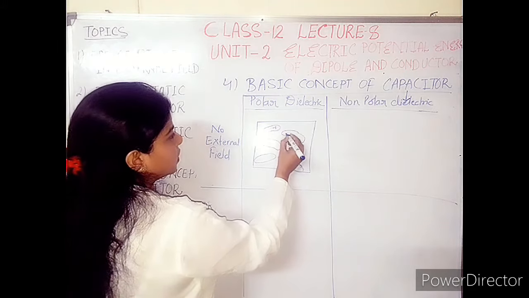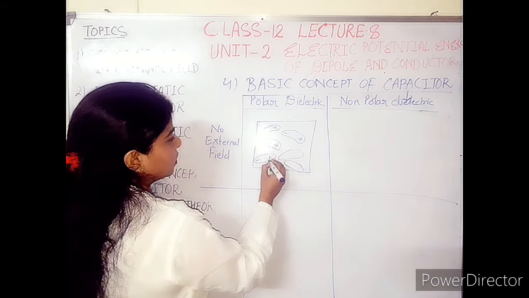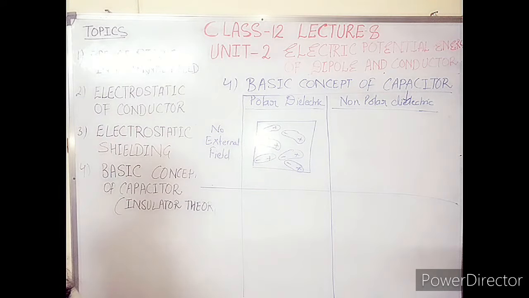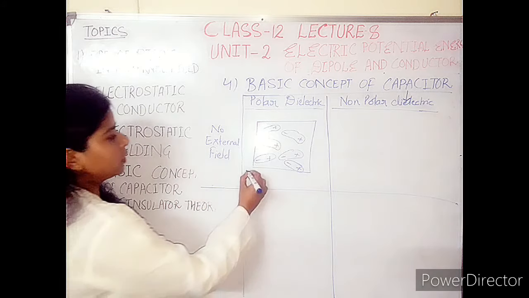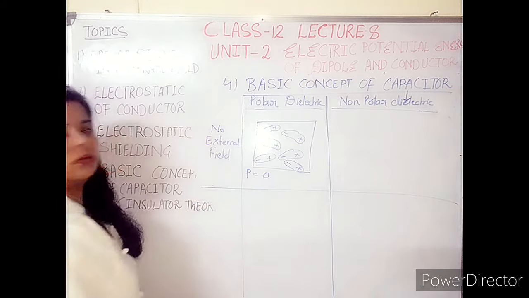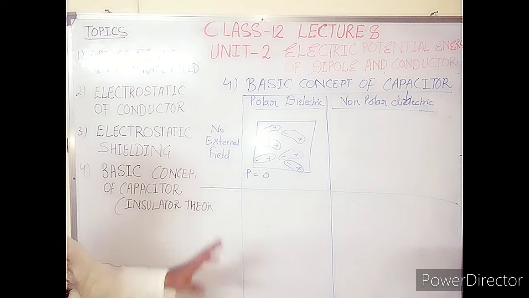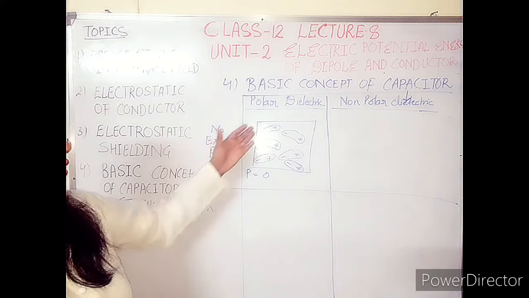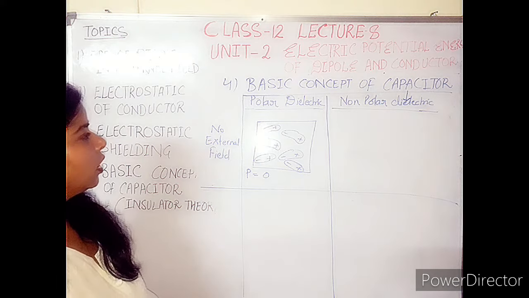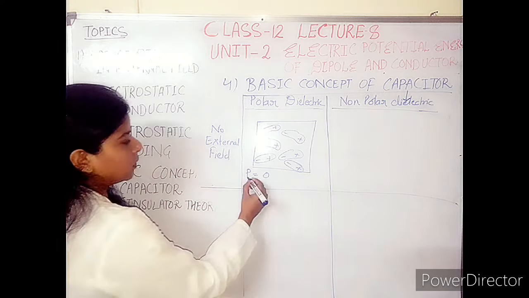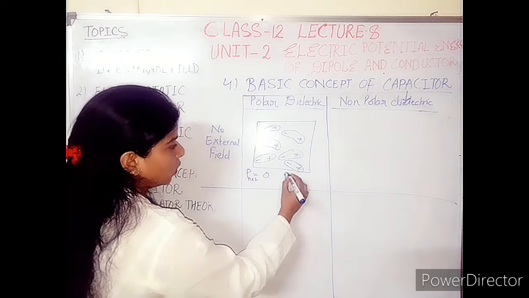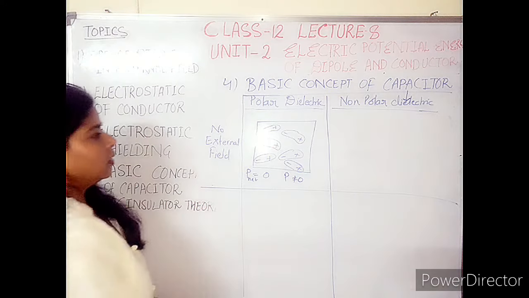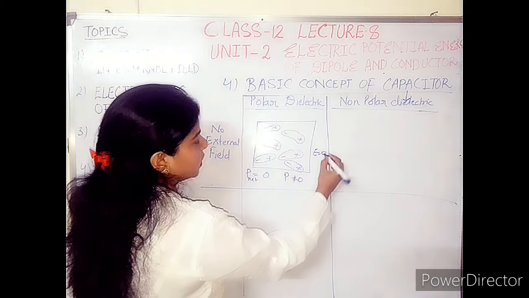So this one is minus, plus, minus, plus, and so on. This forms a dipole. Corresponding to it, the dipole moment P is equal to 0. There is no net dipole moment. You know that dipole moment is related to electric dipole. So the net dipole moment is 0, though individual dipole moments are non-zero. Remember this: here no electric field is applied. In this case E is equal to 0.